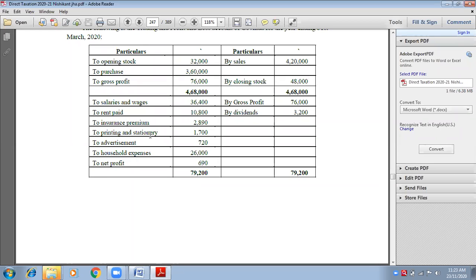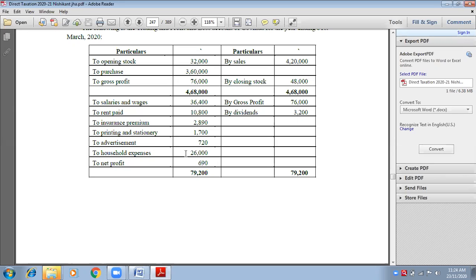Next, printing and stationery. It is a business expense. Let it be. Advertisement, let it be. Remember, advertisement done in a souvenir of political parties is always disallowed, like gifts and donations are always to be disallowed. Likewise, all other advertisements will be allowed, will be fine, but only one type of advertisement is there which is to be disallowed, and that is advertisement done in a political party souvenir.